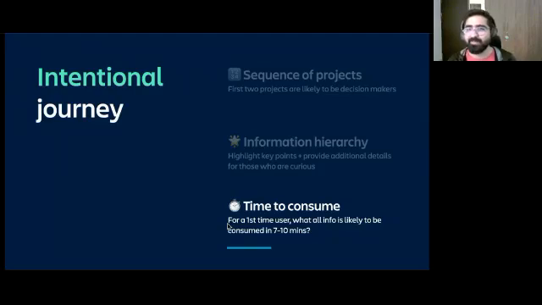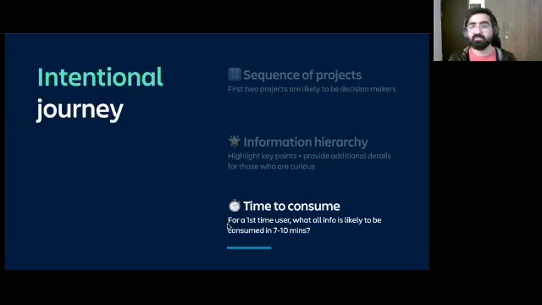You'll be surprised to know that people are maybe struggling just to navigate across your homepage and your case studies in those 5 minutes. Or maybe the time the portfolio takes to load is itself 30 or 45 seconds, just because high resolution images are making it hard for the page to load. So be very cautious about the amount of information that is consumable in a short span of time. Assume the worst, and the worst here is 5 minutes or even less. Assume that no one is going to spend more time than that, and see for yourself how much information can be consumed within those 5 minutes.